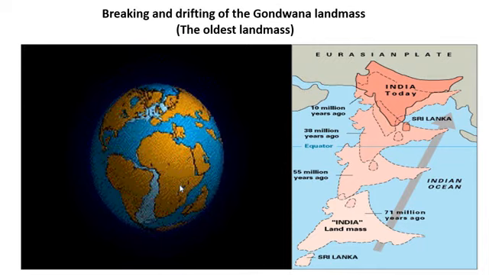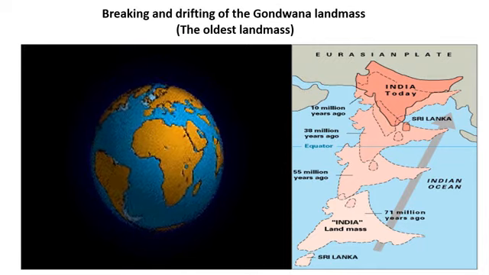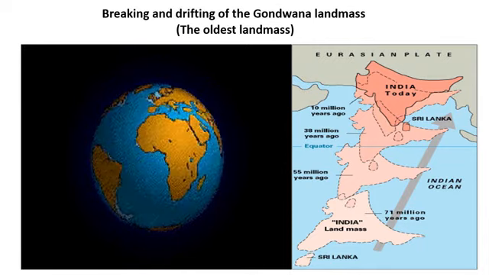There was one landmass, called the super landmass, and the name given to it by him is Pangaea, and the water bodies were named Panthalassa by Alfred Wegener.